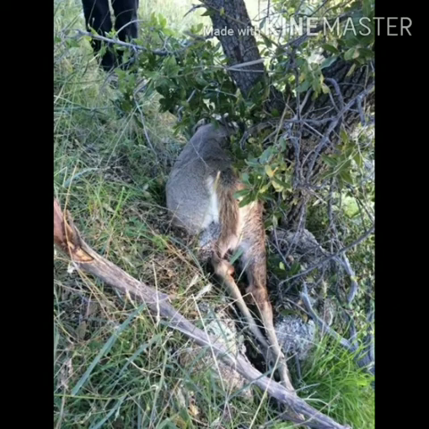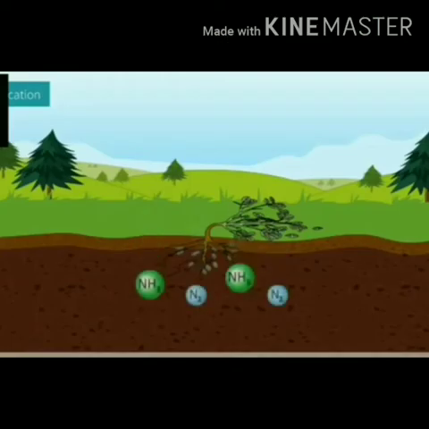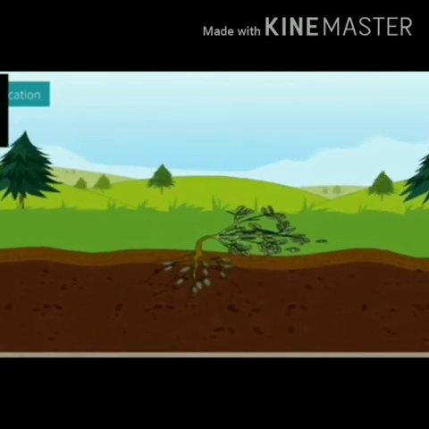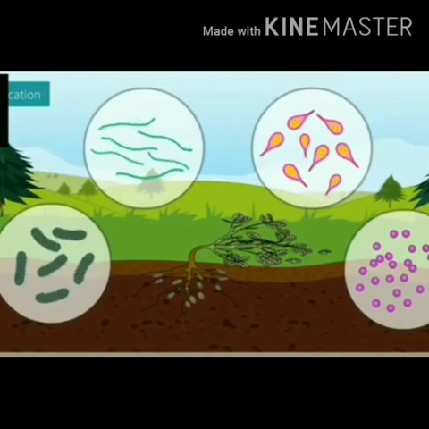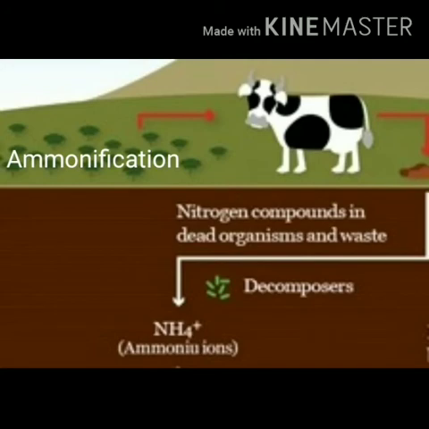Step 3 is ammonification. When plants and animals die, the proteins present in them are converted into ammonium compounds by the putrefying bacteria and fungi or decomposers present in the soil. This process is called ammonification. Ammonification is the conversion of complex organic compounds like proteins into ammonia.